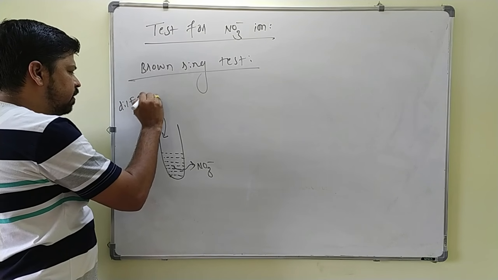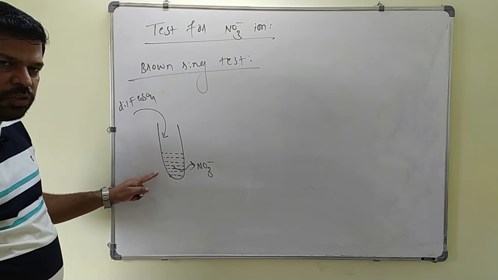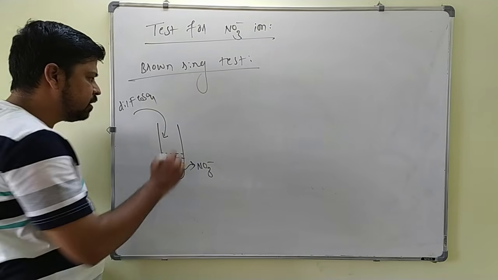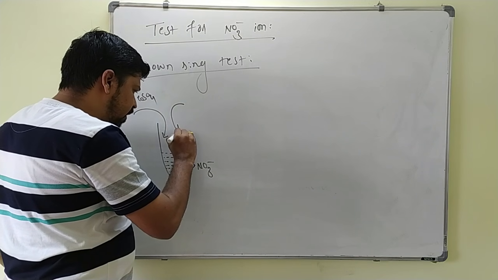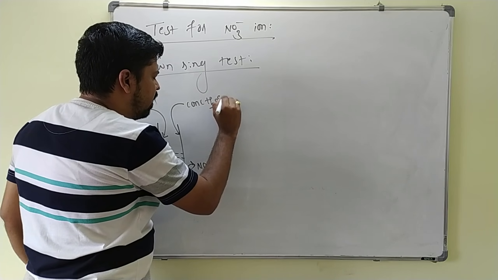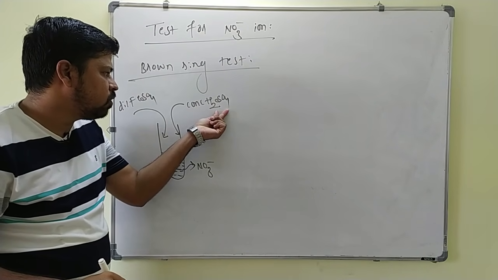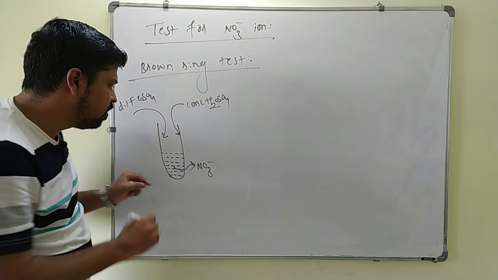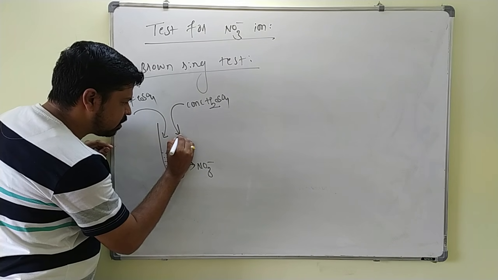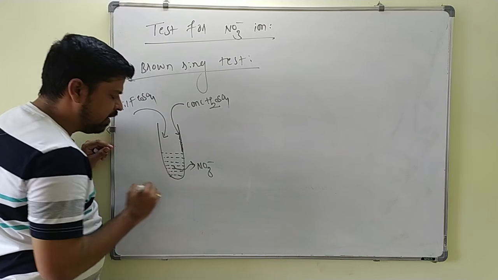After adding this, next you have to add concentrated H2SO4. Very carefully you have to add concentrated H2SO4 along the sides of the test tube. Slowly you have to add like this, along the sides of the test tube only. You should not disturb the test tube.